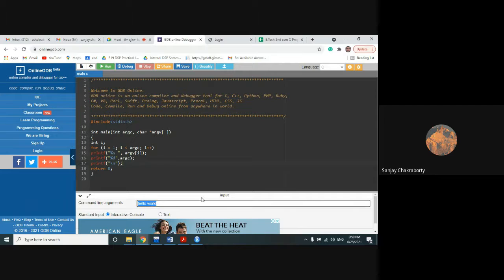So in the same way, you can also pass numbers. Suppose the first number is 48, the second number is 75. Run this. Okay, I am passing one more number, 99. Run this.